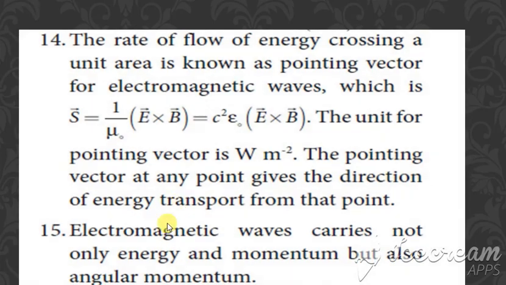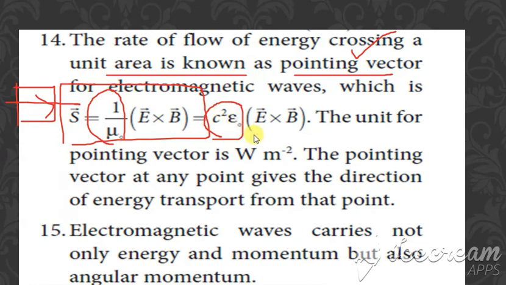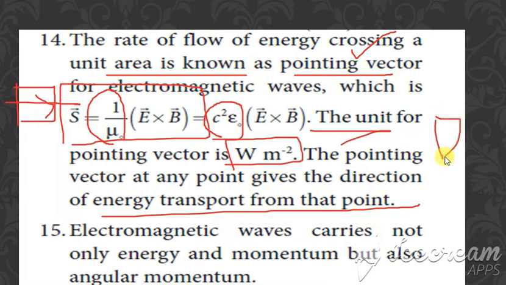Clear? Then next is the rate of flow of energy crossing unit area, which is known as the Poynting vector. So how much energy is crossing, that is called the Poynting vector, and it is given by S is equal to 1 by mu naught into E cross B. Instead of this, we can also write c square into epsilon naught, okay? And the unit for the Poynting vector is W m power minus 2. The Poynting vector gives the direction of energy transport from the point. So from that point, how much energy is being transferred? That gives you your Poynting vector.